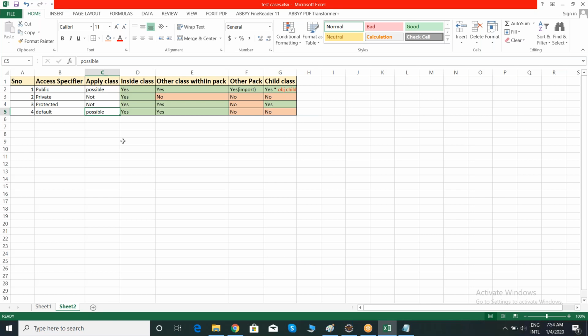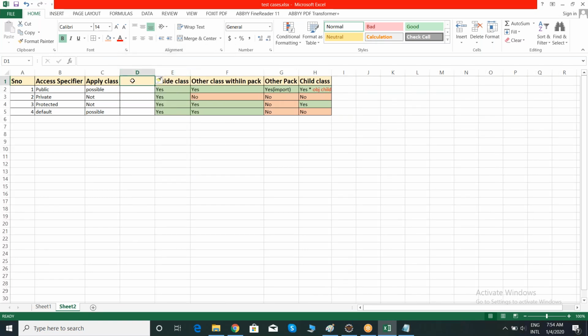Anyway, we can apply all access specifiers at member level. If you want, you can maintain one more column, members level. Members are nothing but your variables and methods. So these can apply for each and everything. So you can apply each and every access specifier to your members. Clear team? Please let me know if you have any doubts here.